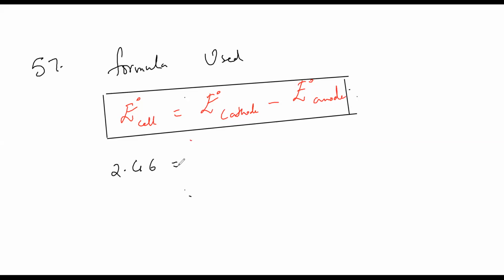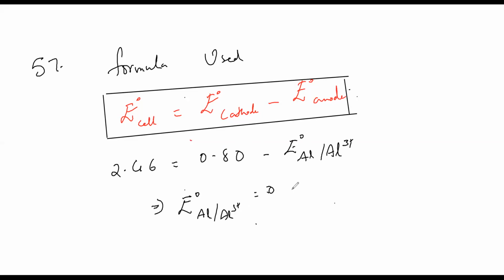E naught cathode is 0.8. Anode is our aluminum, Al bar Al3+. So this implies E naught Al bar Al3+ is equal to 0.80 minus 2.46.